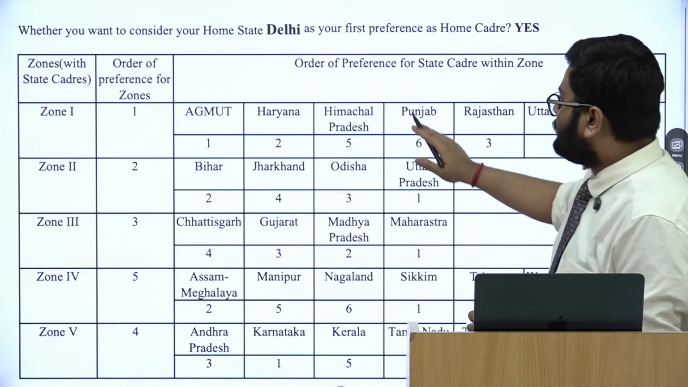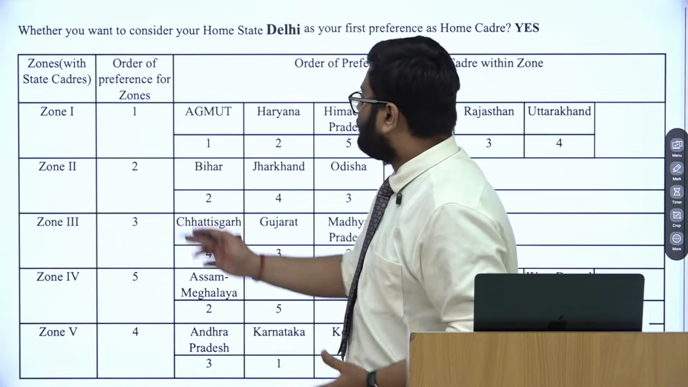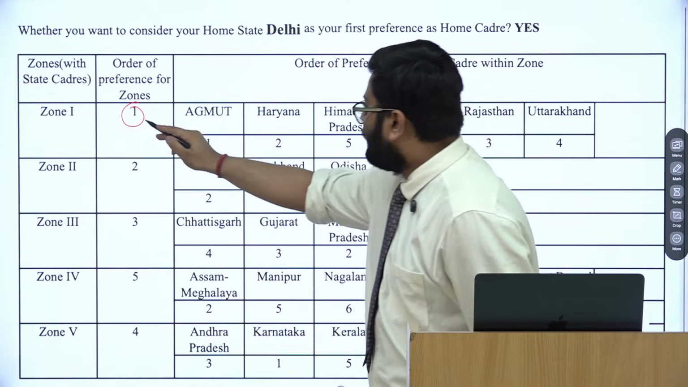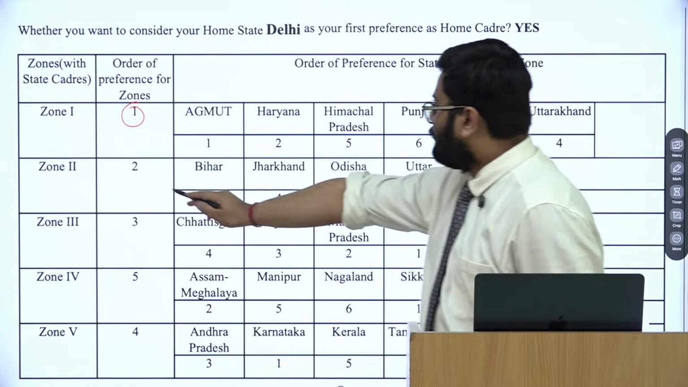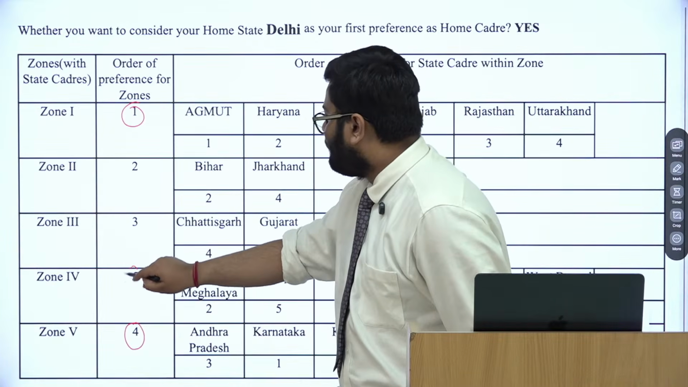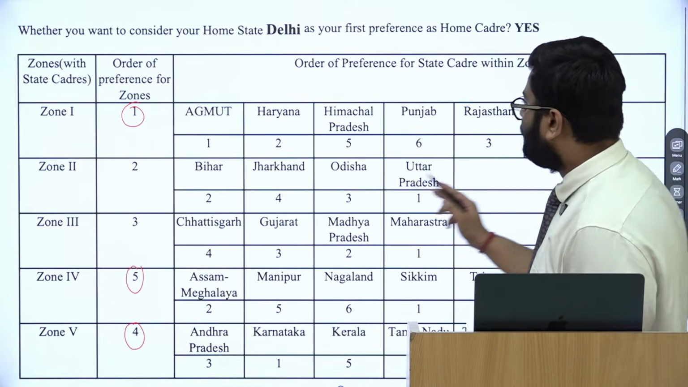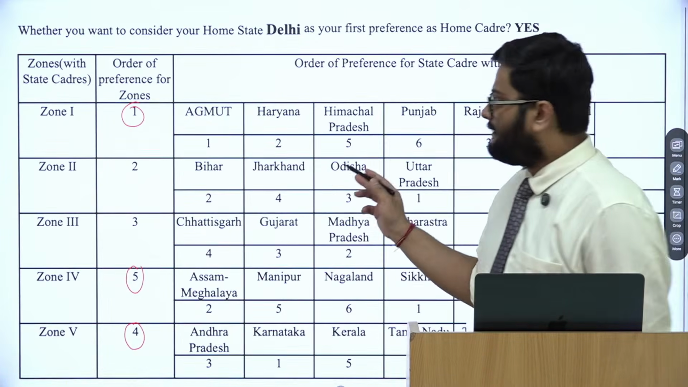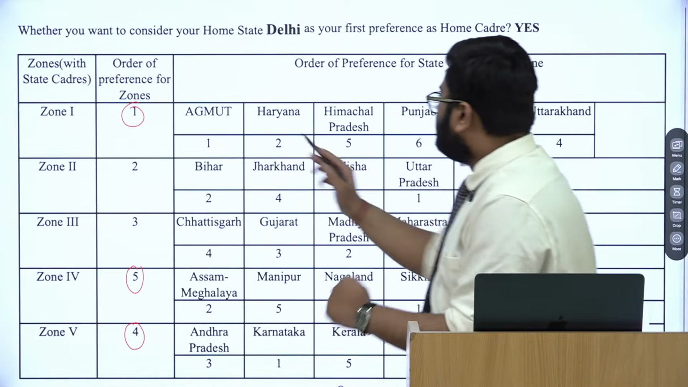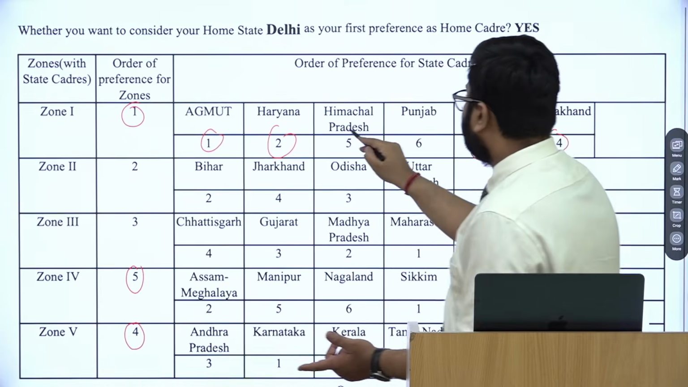So earlier I had to put preferences for my zone. I could have put zone 1 as my first preference, then zone 2 as my second, zone 3 as my third, zone 4 as my fourth, and zone 5 as my fifth. Then within each zone I had to put the preference of which states I would consider, again in the order of rankings, right? So similarly 1, 2, I could do my rankings.